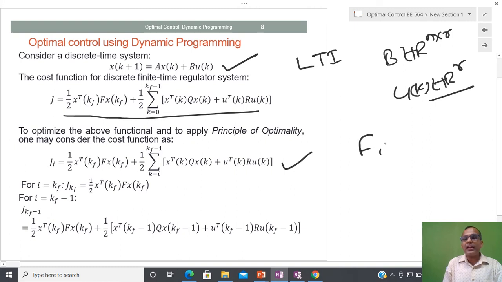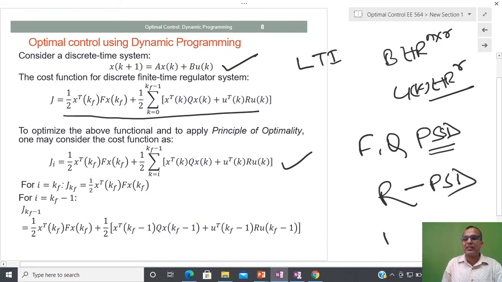so F and Q both are positive symmetric definite. So positive symmetric semi-definite matrix you can take, but the control should not be 0. So the R matrix should be positive symmetric definite. It means that R you can also write like this.